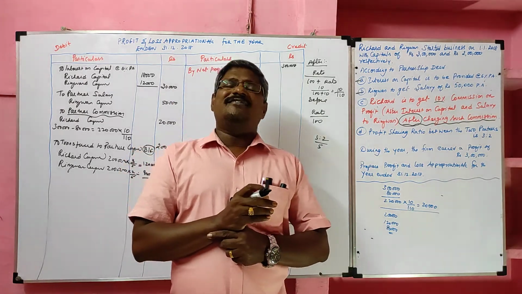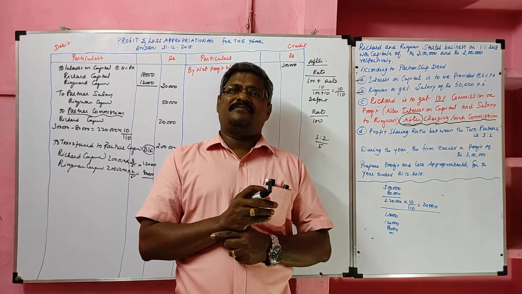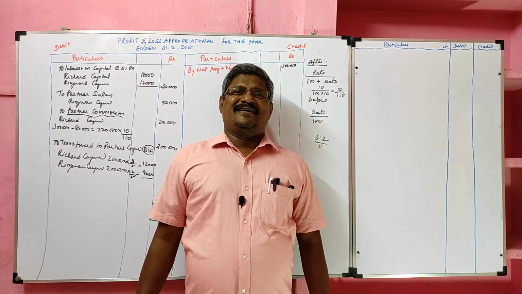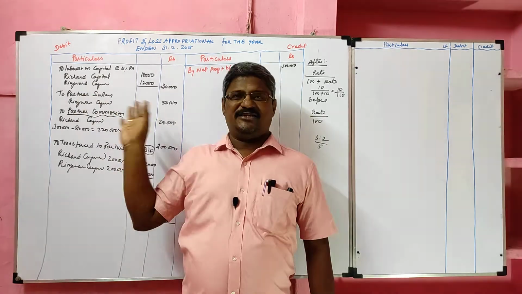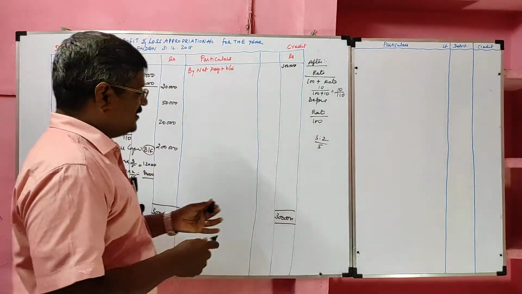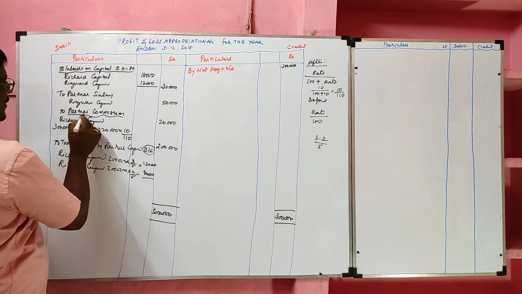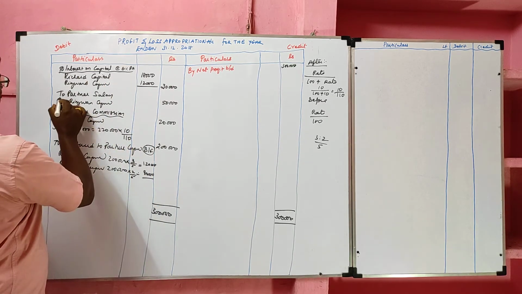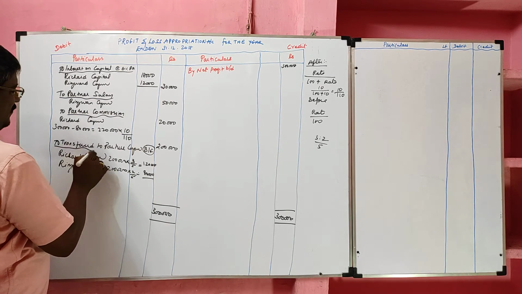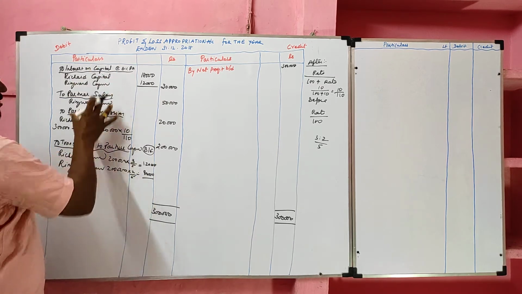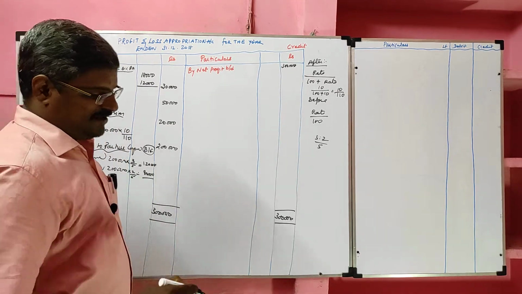Students, let me learn journal entries in relation to the adjustments. Let me learn the adjusting and transfer entries for these adjustments. First adjustment we learned was interest on capital. Second adjustment we learned was partner commission. Third adjustment we learned was partner salary. Then we ascertained profit. I am going to record the journal entry for this. First I am going to record the journal for interest on capital.